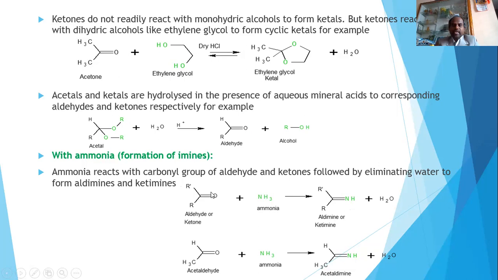So if you are taking an aldehyde, you will get aldimine. If you are taking a ketone, you will get ketimine. So here water is eliminated. Let's take an example. Acetaldehyde, when it is treated with ammonia, gives acetaldehyde imine with the elimination of water. How will it form? 2H and O will go out as water. With this, I will go to the next slide.